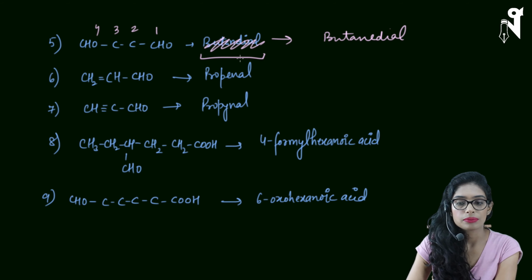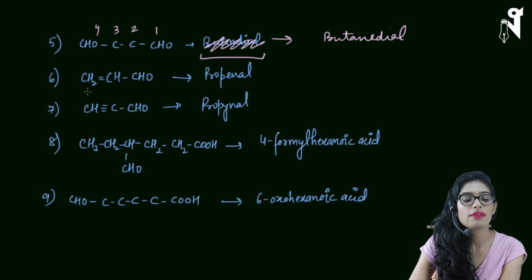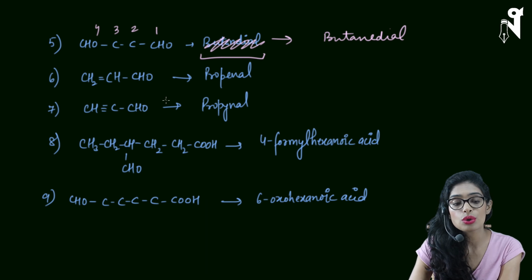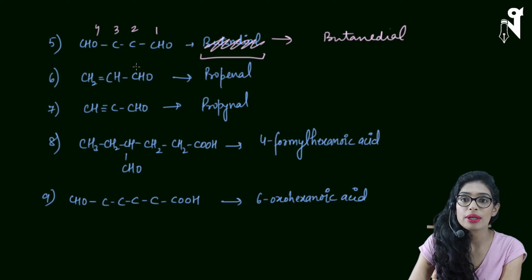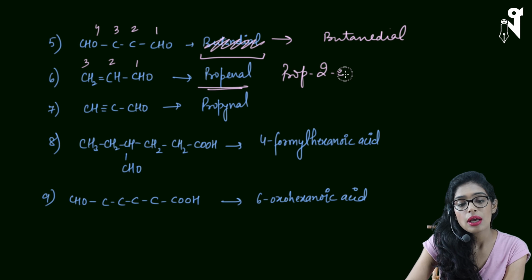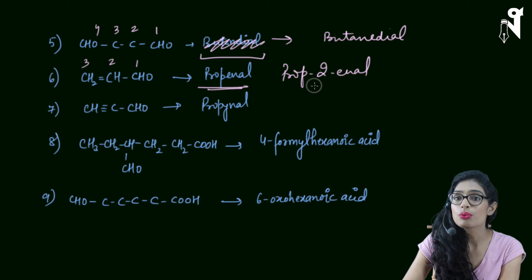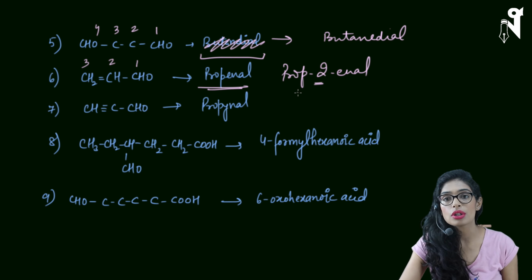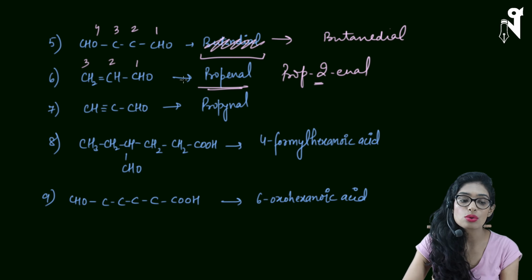Okay, now come to the next: we have CH2 double bond CHO. So it's a 3-membered carbon chain with a CHO group in it, and as I mentioned, we will start numbering from CHO only. So my double bond will get the second position, and the compound name is going to be prop-2-enal. By the way, you could have skipped writing 2. Why? Because there is no other possible position for the double bond to be, so it has to be on the second position.